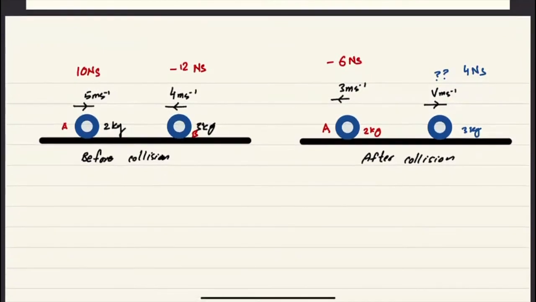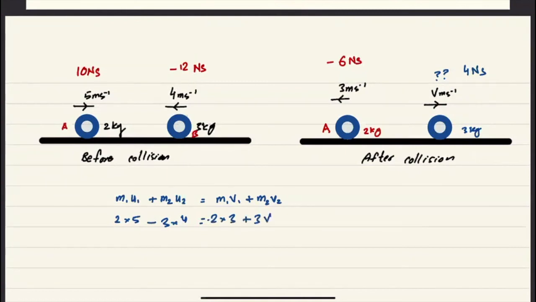Well, I broke this down into steps for you to understand it. But you can directly use a formula which is m1u1 plus m2u2 is equal to m1v1 plus m2v2. So you could say 2 times 5 minus 3 times 4 equals minus 2 times 3 plus 3 times v.